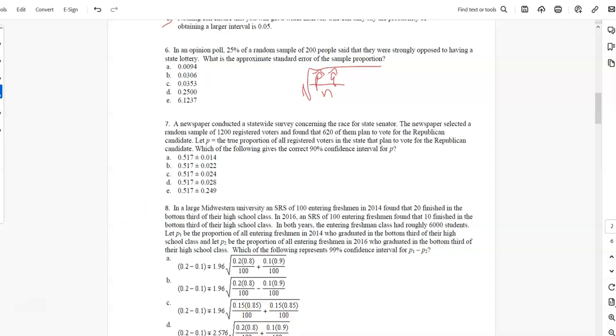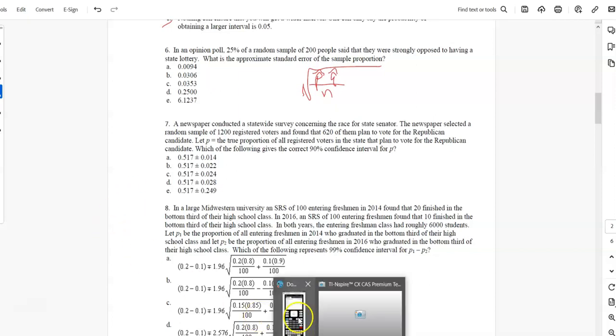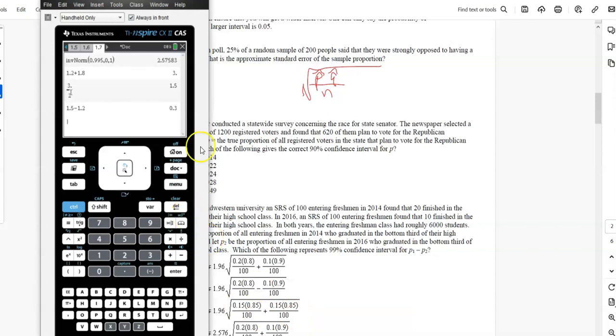So let's get our calculator out and see if we can calculate this. If we do the confidence interval on the calculator, it doesn't actually do that for us. It just tells you the margin of error and all the other stuff, but it doesn't tell you the standard error actually. So that's when you might have to actually type it in. It's a good question actually.